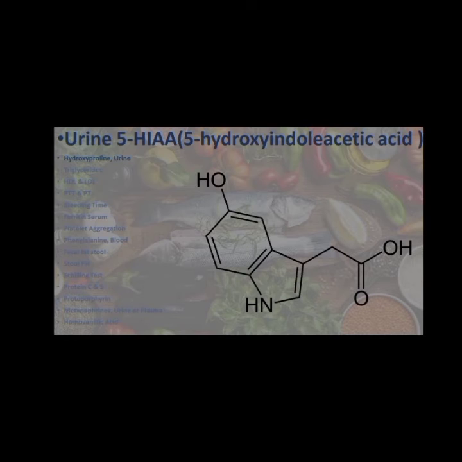Urine 5-HIAA or 5-hydroxyindoleacetic acid is a breakdown product of the hormone serotonin. Bananas, plantain, pineapple, kiwi, walnut, plum, pecan, and avocados can artificially elevate 5-HIAA levels. Drugs that may cause increased 5-HIAA levels include